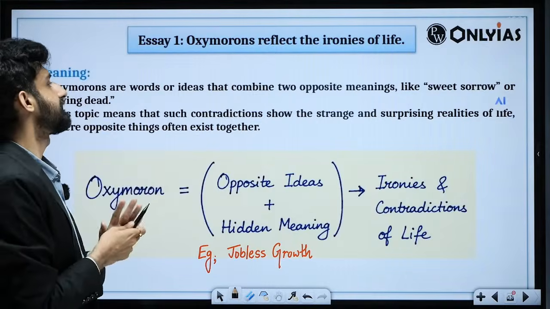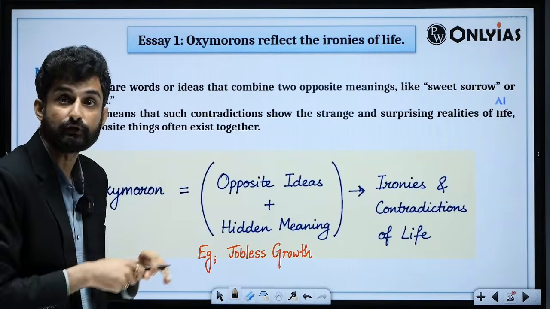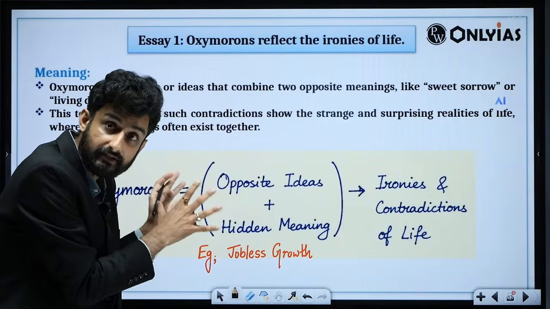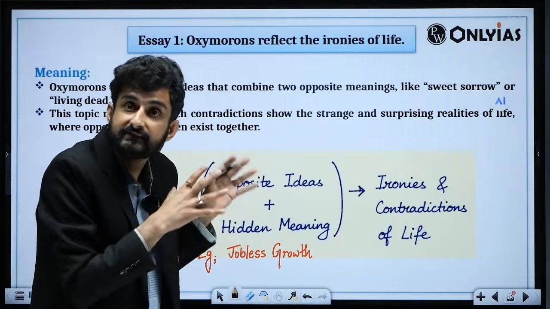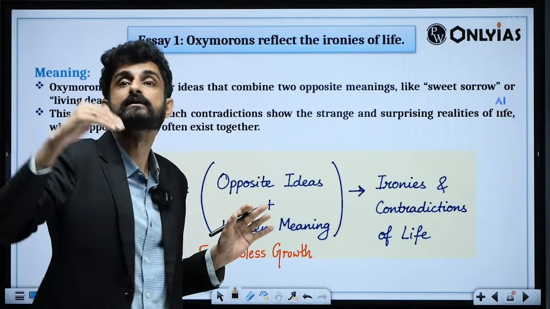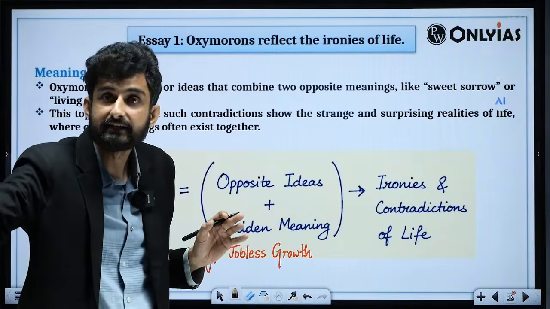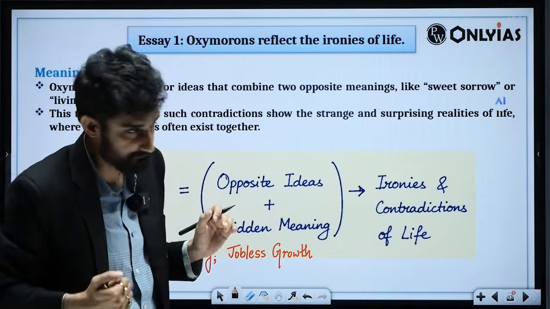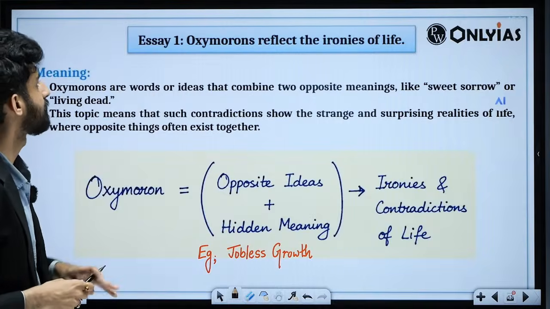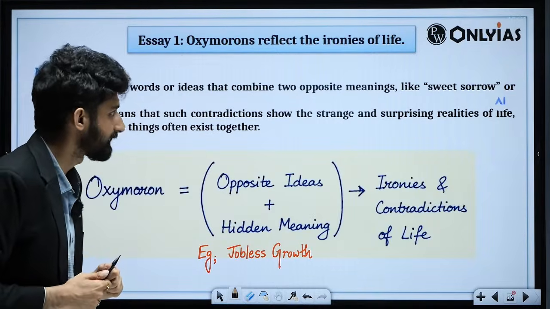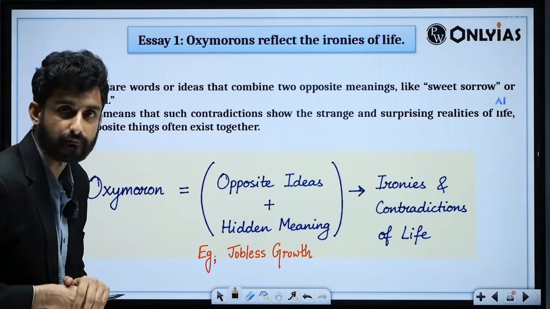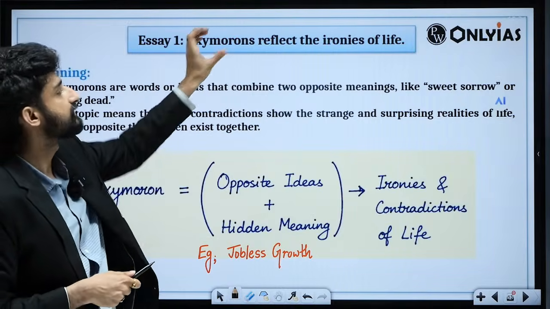Now, let us try to understand this, because whatever content we are preparing here, who knows, this same content can be applied to some other essay topic that you will be writing in your 27-28 attempt. So the context here is oxymorons reflect the ironies of life. Let us now dissect the essay topic. Let us first understand the meaning of the term oxymoron.